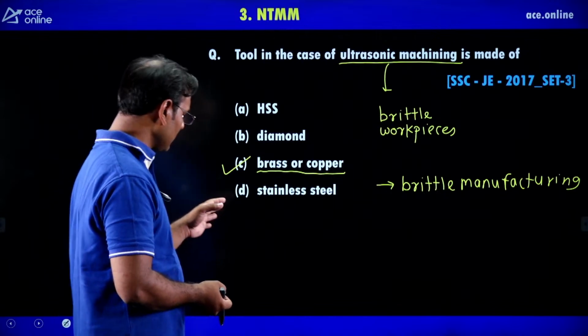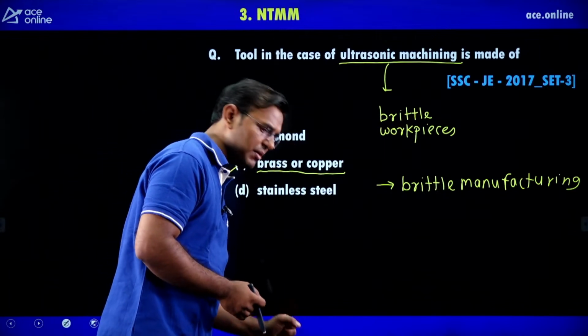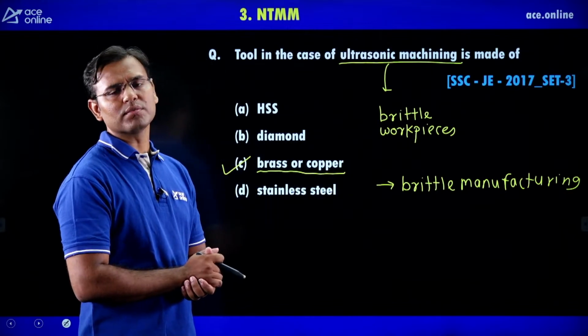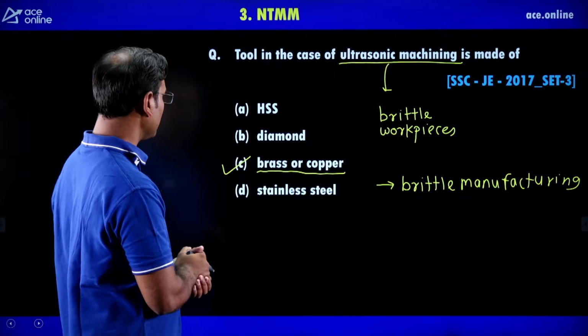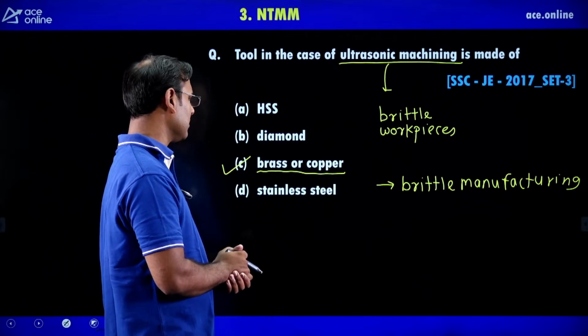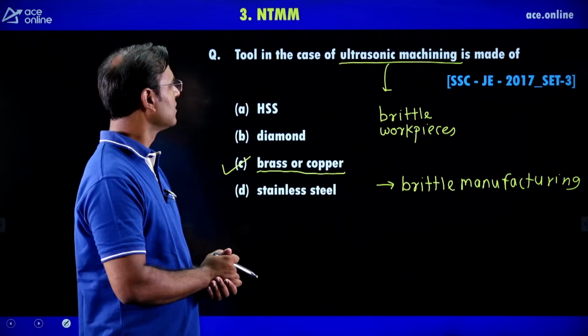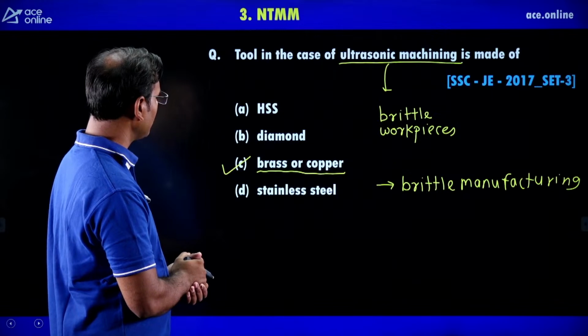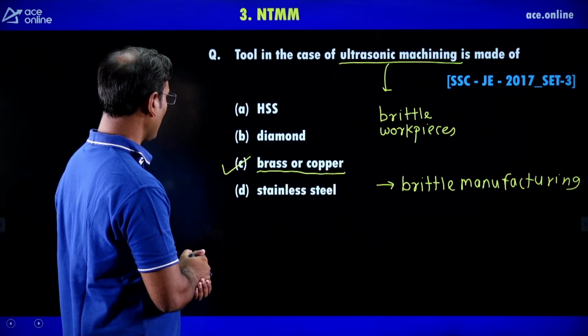Then if the tool is also made of brittle material, there will be some material removal from the tool also. Therefore, the tool is always made of soft materials such as brass or copper. In the case of ultrasonic machining, the tool is made of brass or copper.